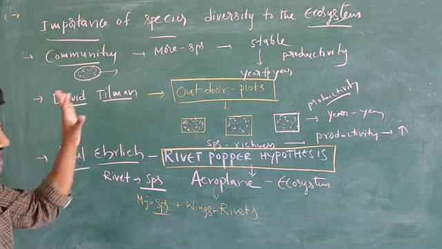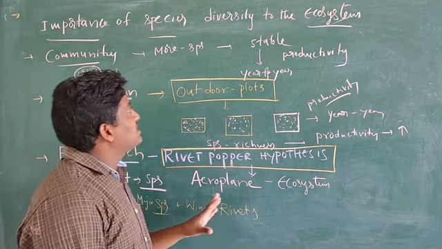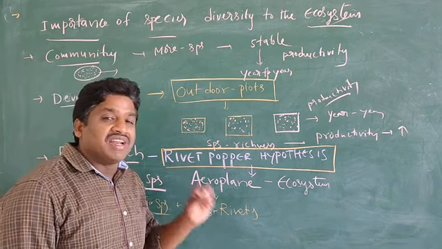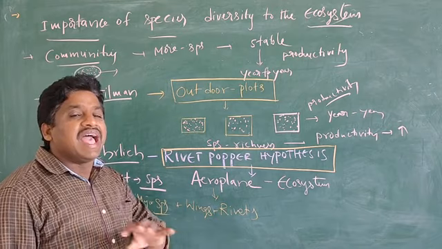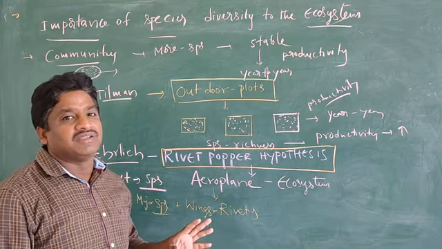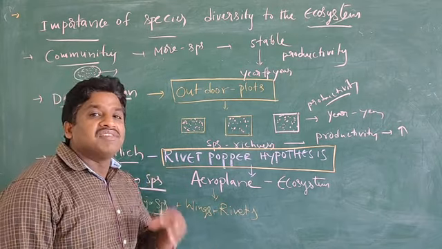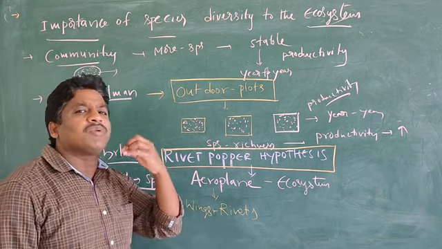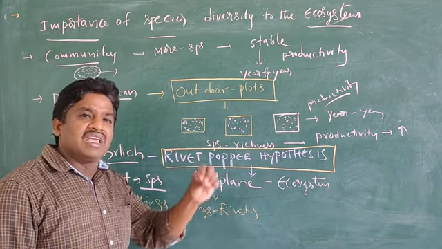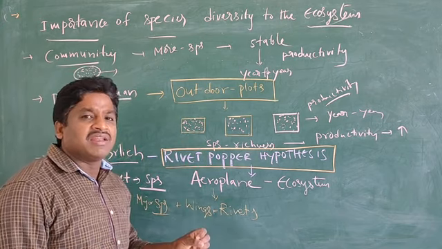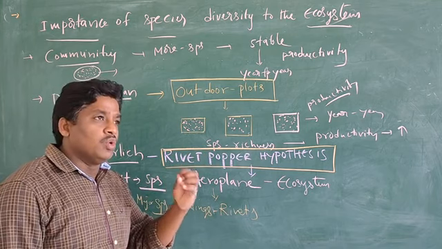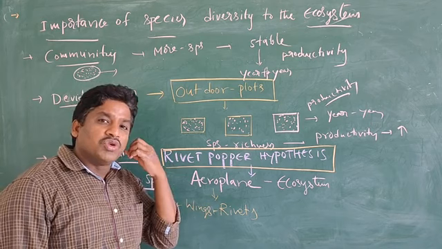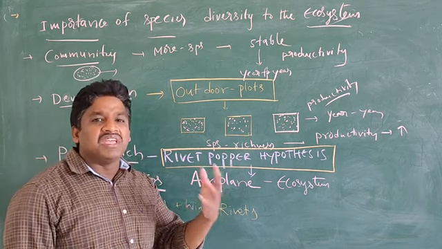So in any ecosystem, species diversity, that means the variety and number of species, is very important. If species diversity is not present in an area, the population can slowly decline, and the productivity also slowly declines or does not show much variation from year to year.